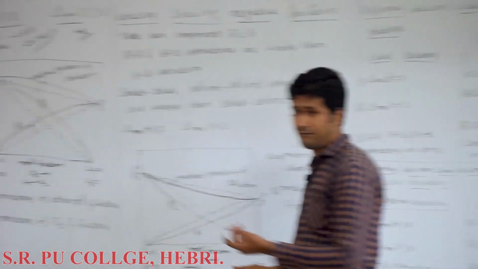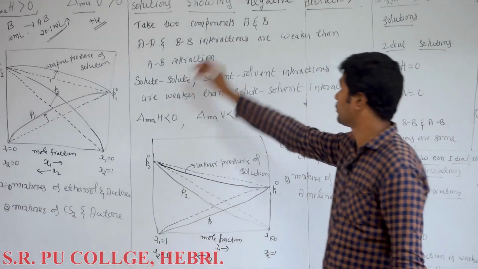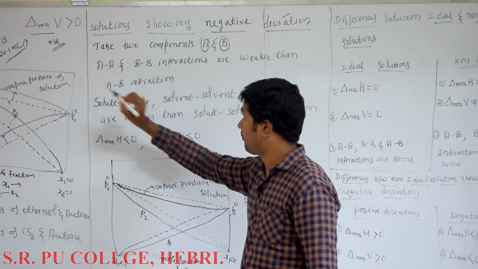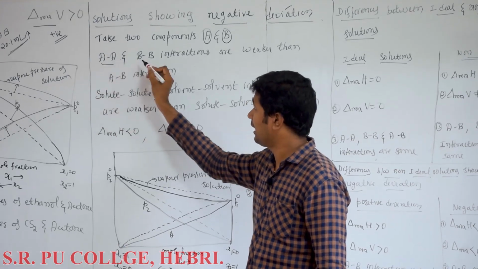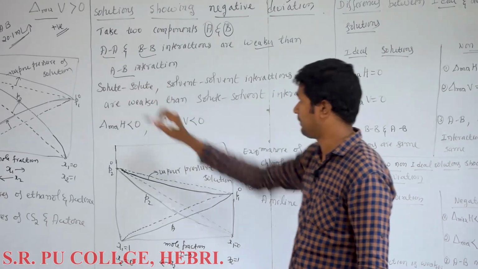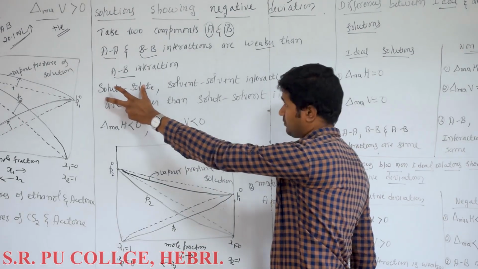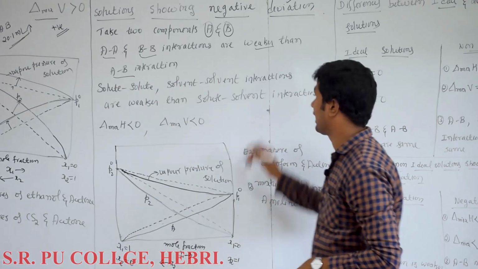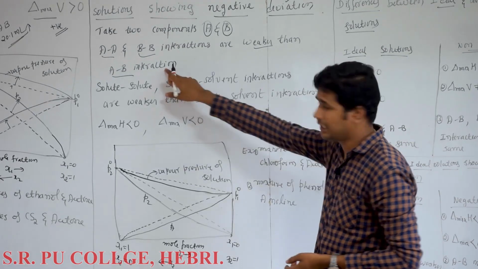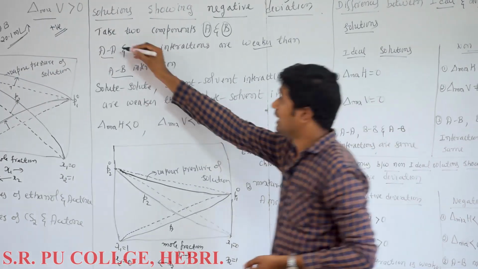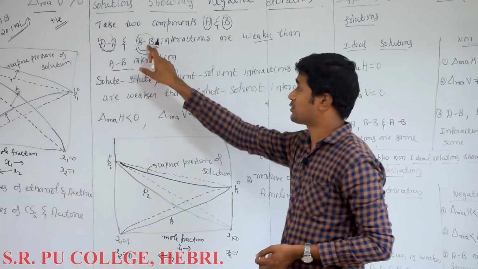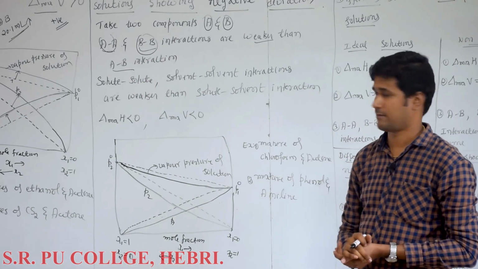Here, in terms of interactions, again you take the same two components A and B. In terms of molecular interaction, AA and BB interactions are weaker than AB interaction. That means solute-solute and solvent-solvent interactions are weaker than solute-solvent interaction. Here AB interaction is stronger. Since AA and BB interactions are weaker, these two components are more volatile before mixing.